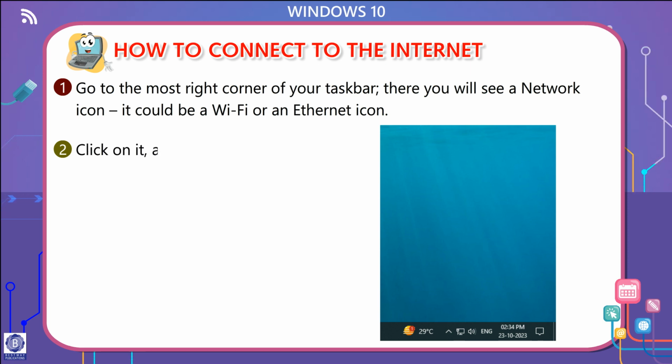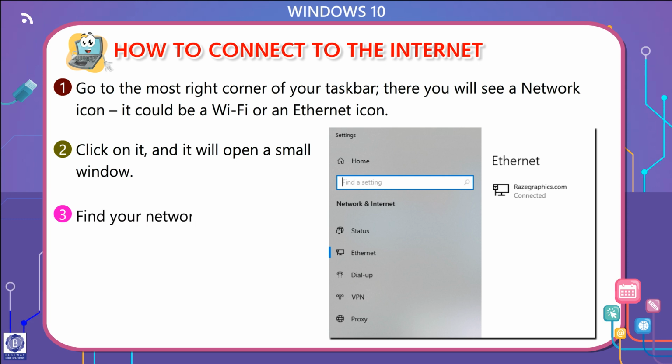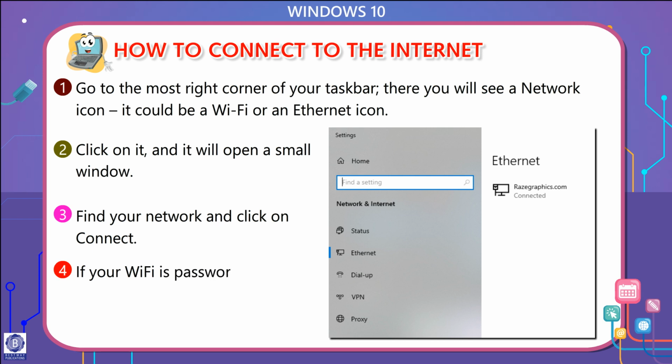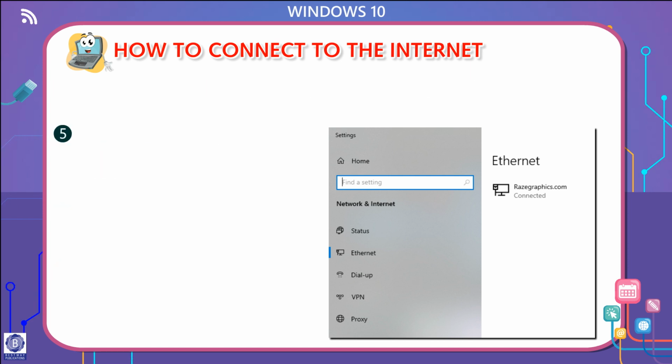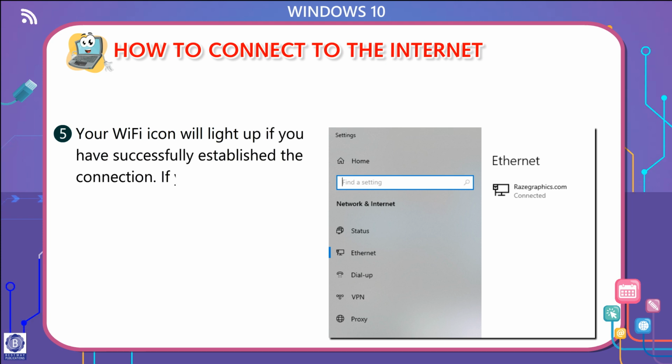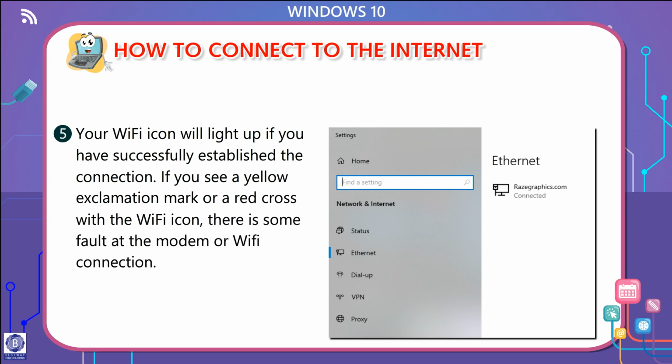Number 2. Click on it and it will open a small window. Number 3. Find your network and click on Connect. Number 4. If your Wi-Fi is password protected, which it would certainly be, you will need a password to connect. Number 5. Your Wi-Fi icon will light up if you have successfully established the connection. If you see a yellow exclamation mark or a red cross with the Wi-Fi icon, there is some fault at the modem or Wi-Fi connection.